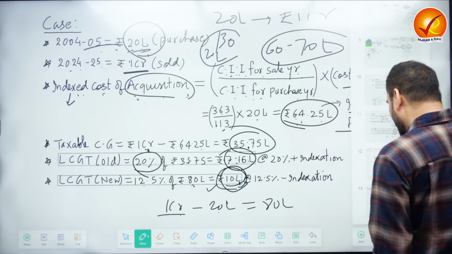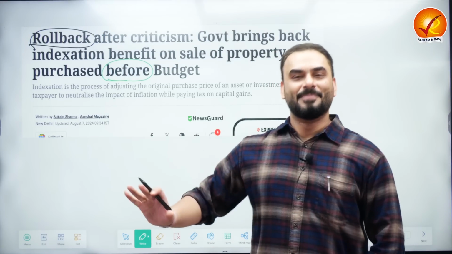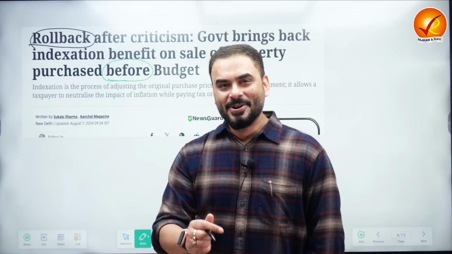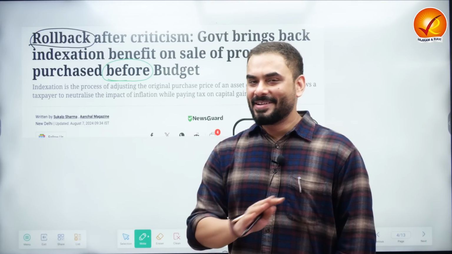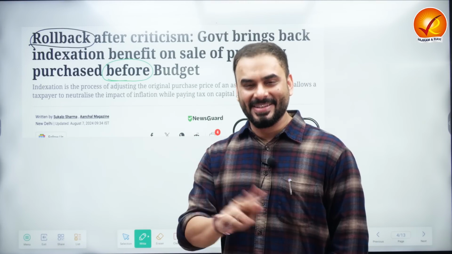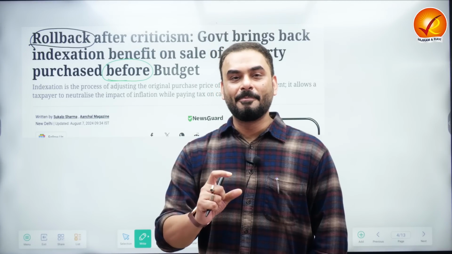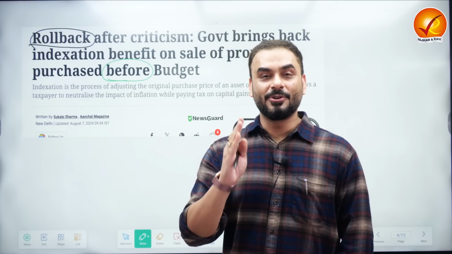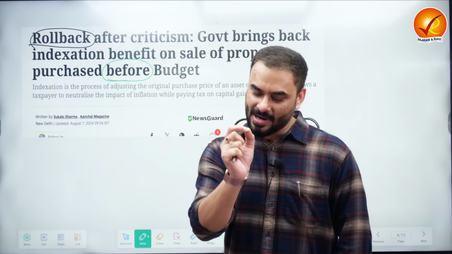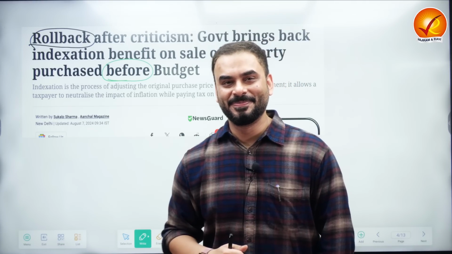Hence, the Government of India had to roll back. But in the real sense, the rollback is not complete. It is only for a particular item in case of property which has been done. But otherwise, it's not a rollback in the real sense. So guys, this is how you pick up a concept from budget or documents or government policies and use it for your UPSC preparation by focusing on the right technical points. Thank you so much. See you in the next video.